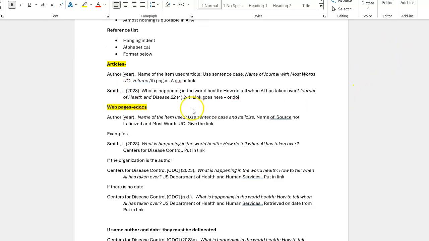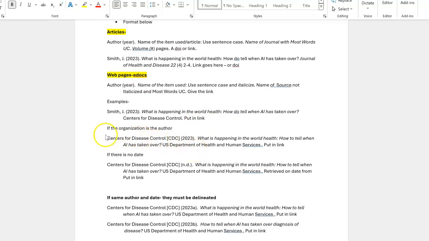The next example here is what web pages or eDocs look like. Exact same order, but what is italicized is different. So you still have the author, year, the name of the item in sentence case, italicized, and the name of the source, not italicized, with uppercase words. Then the link. Here's an example. If the item above were a web page, it would look like this. The name of the item, italicized in sentence case, where you retrieved it, and then the link.